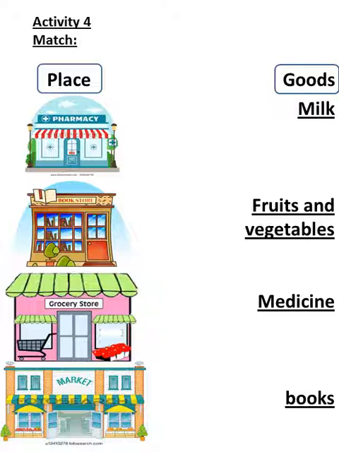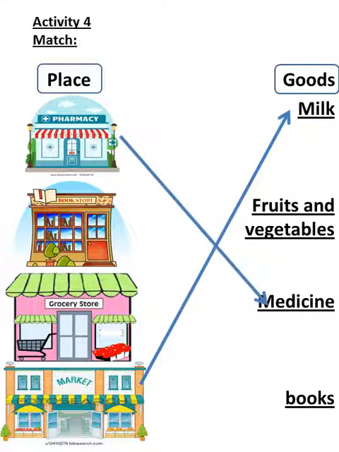Let's match again. From the pharmacy we buy medicine, from the bookstore we buy books, from the grocery store we buy fruits and vegetables, from the market we buy milk.